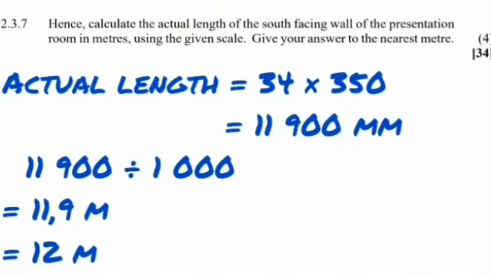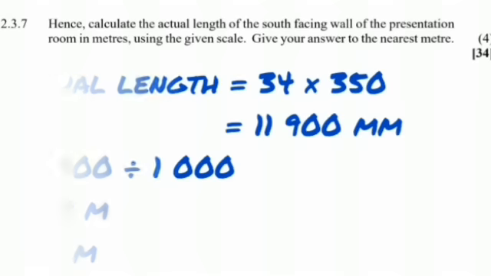Where do we get the 350? It is from our scale of 1:350. It gives us 11.9 millimeters. Then we convert to meters by dividing by 1,000, and it gives us 11.9 meters. They said convert to the nearest, so that becomes 12 meters.